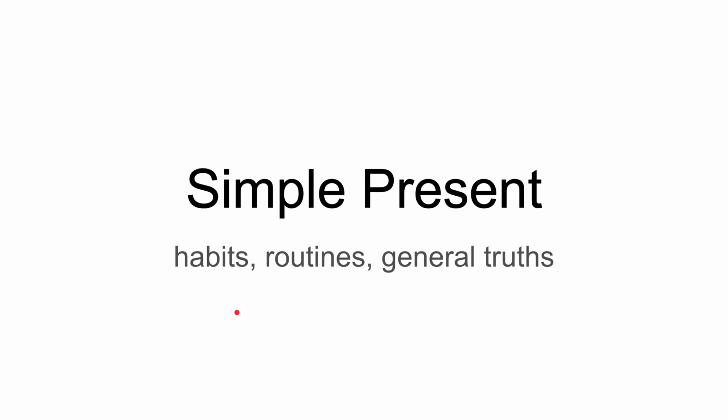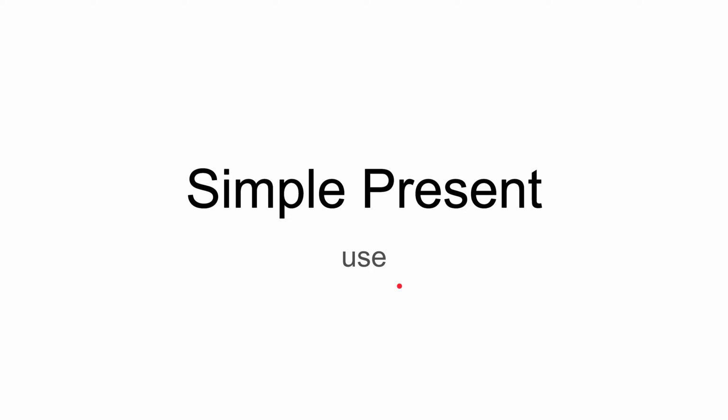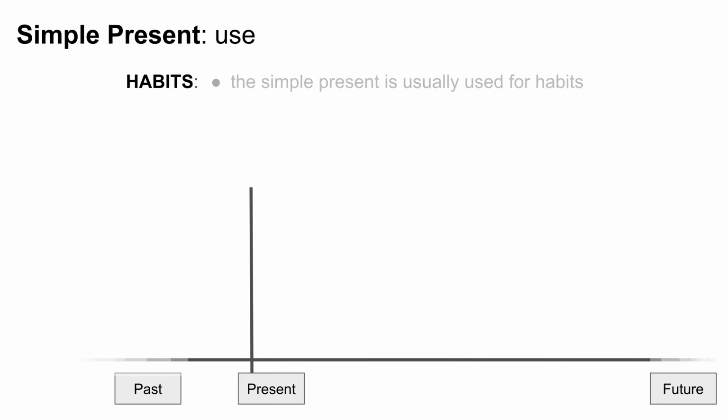Today we're going to be looking at the simple present, and this is the verb tense that we use for habits and routines and general truths. Let's talk about the uses. When I talk about my habits, I use the simple present. This is the usual practice.